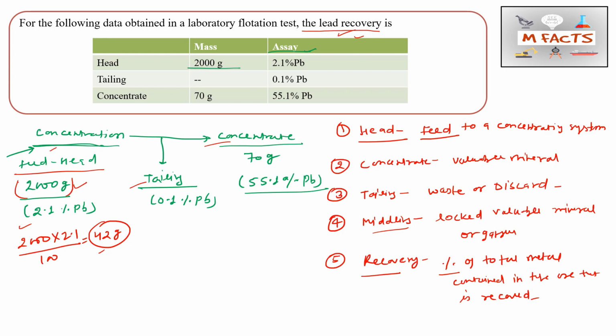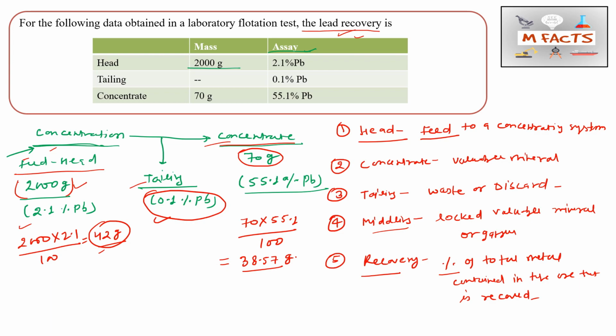Okay, the concentrate, that is the feed. And in the concentrate, what is the weight of the concentrate? That is 70 grams. And the weight percentage of lead is 55.1, divided by 100. So from here we get about 38.57, that is in grams, and this is also in grams. And the rest of the lead will go into the tailing part, that is discard. We are not able to recover those.